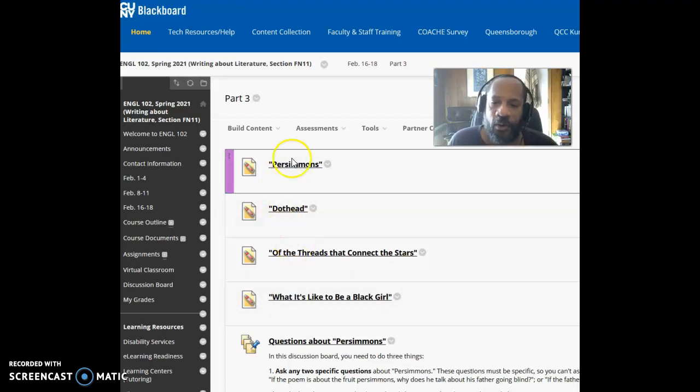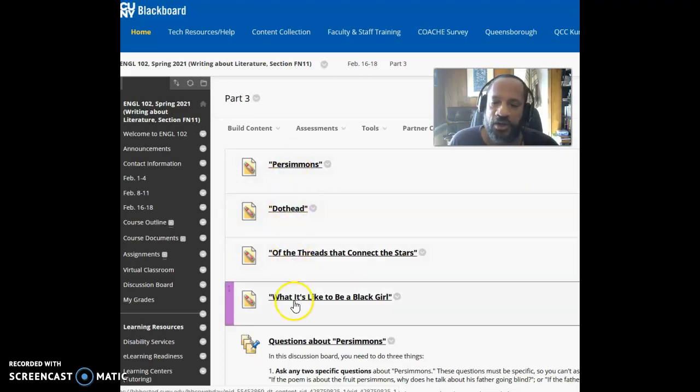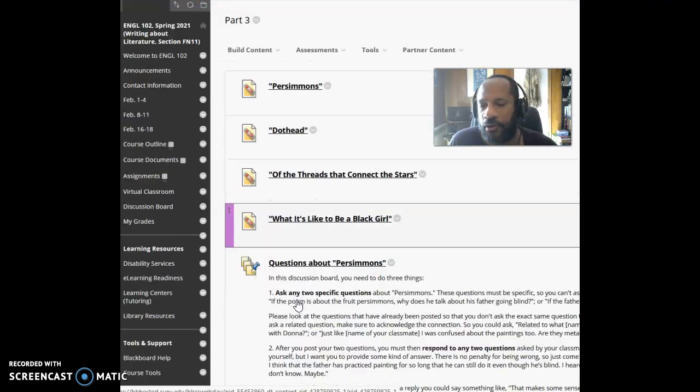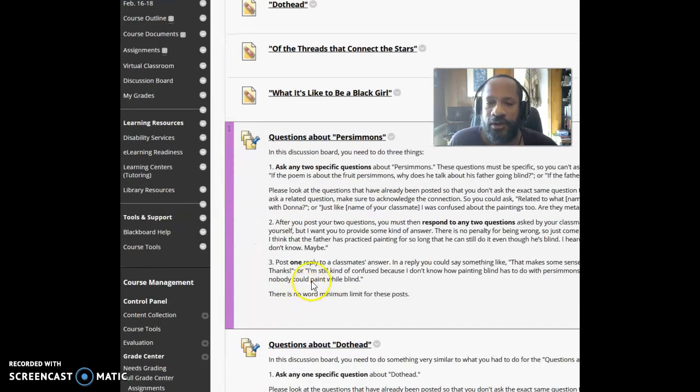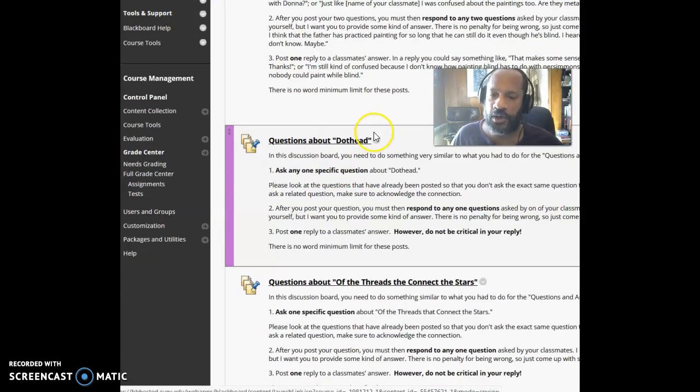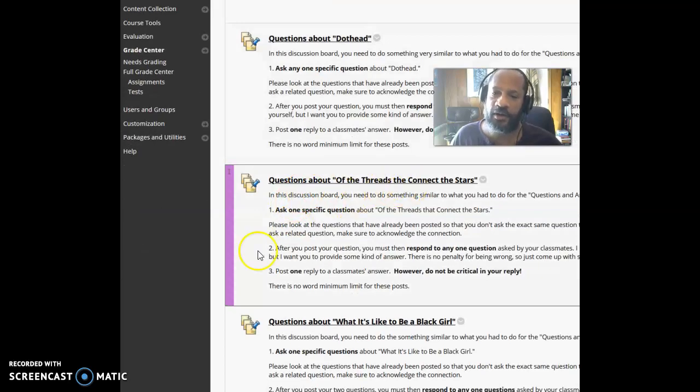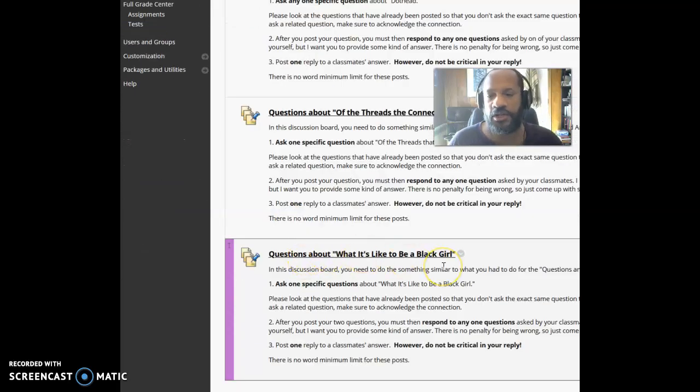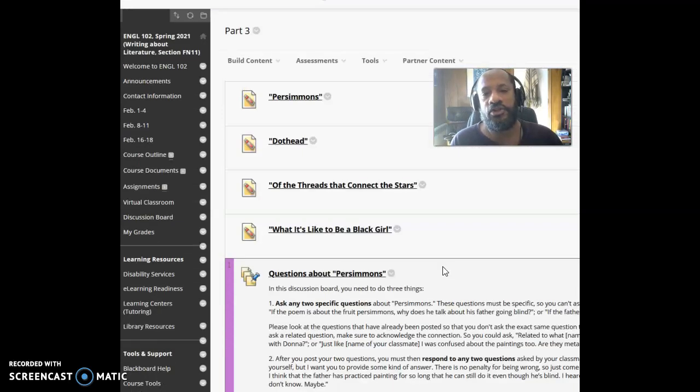There are 4 poems. The poems are called Persimmons, Dothead, Of the Threads That Connect the Stars, and What It's Like to Be a Black Girl. And then if you scroll down, there is a discussion board for each poem: questions about Persimmons, questions about Dothead, questions about Of the Threads That Connect the Stars, and questions about What It's Like to Be a Black Girl. So you are going to read all 4 of those poems and then respond to each of those discussion boards.